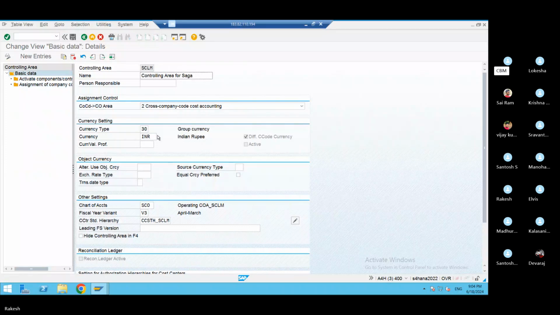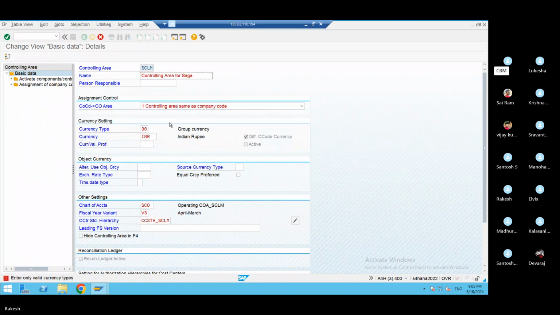Okay, so have you assigned your company code? Just go to company code. That is your controlling area. See, you are giving wrong currency. Yes, sir. Here it is, sir, 30 global currency. So you are taking two cross company code cost accounting. That is wrong. Controlling area is same as company code. Enter.